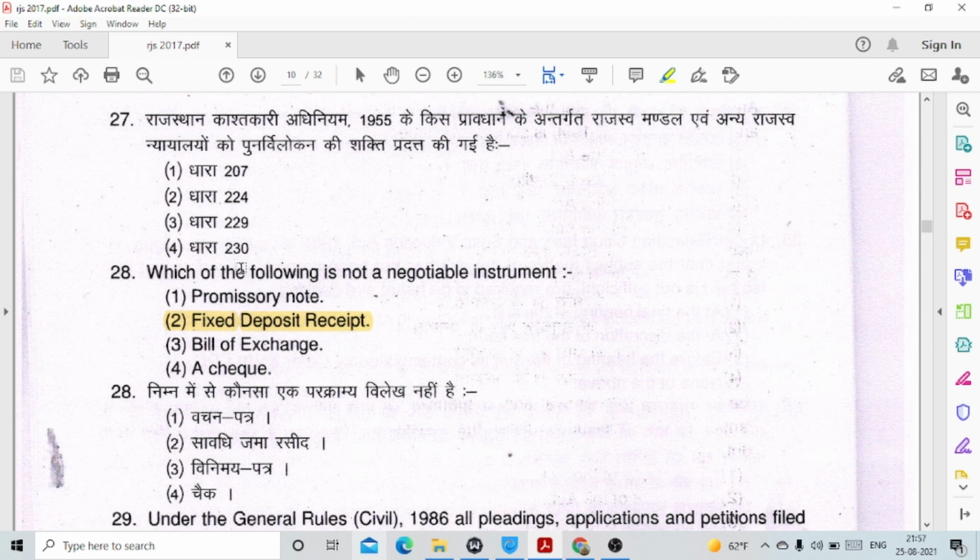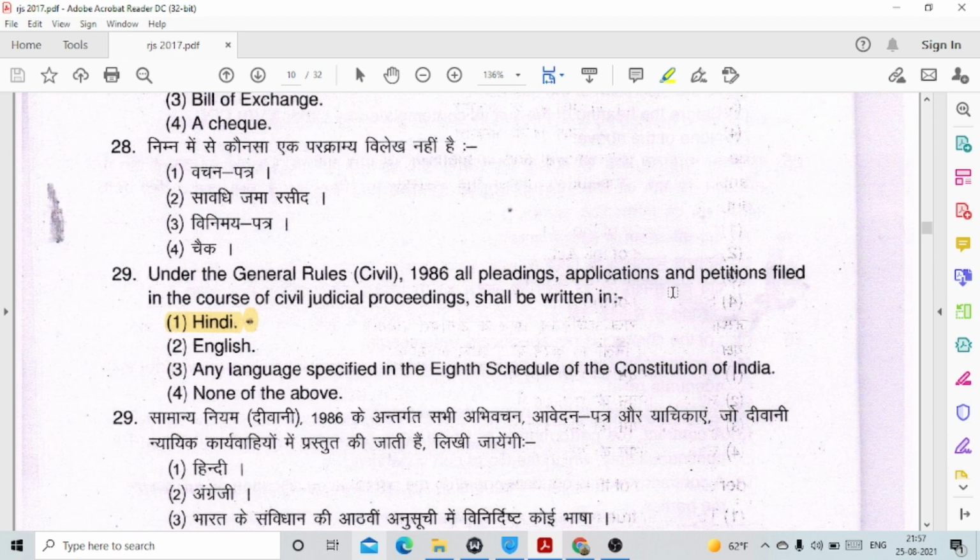Question number 28. Which of the following is not a negotiable instrument? This is option number 2, fixed deposit receipt. As you all are aware, negotiable instrument includes promissory note, bill of exchange, a cheque or a hundi, but not option number 2.